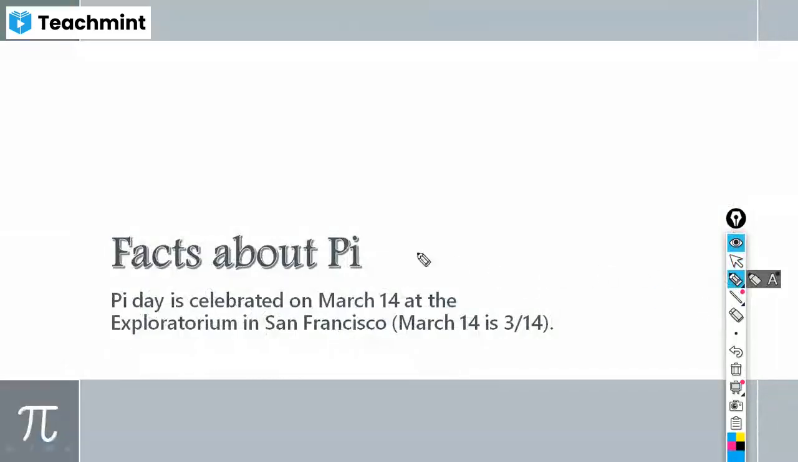Okay, some more interesting facts about pi. Pi Day is celebrated on March 14. Do you know why it is celebrated on March 14? Anyone?